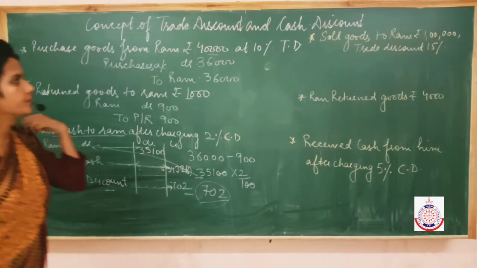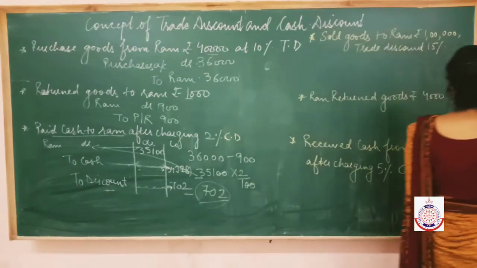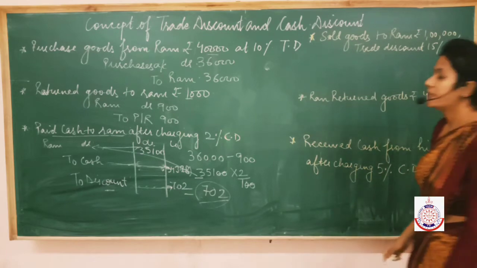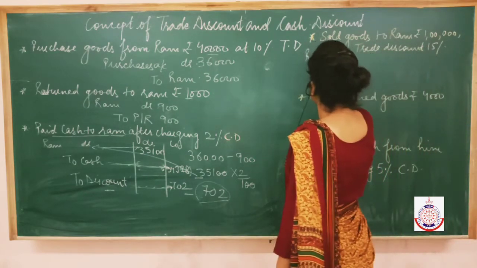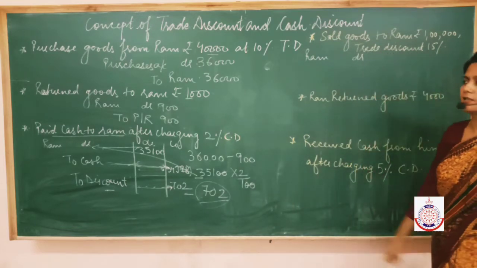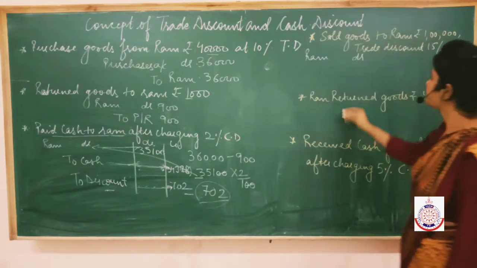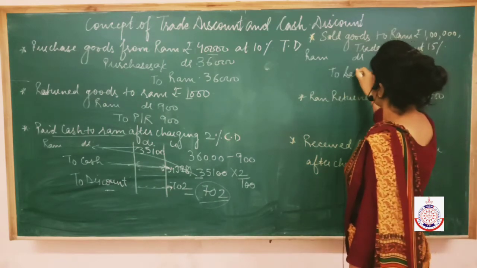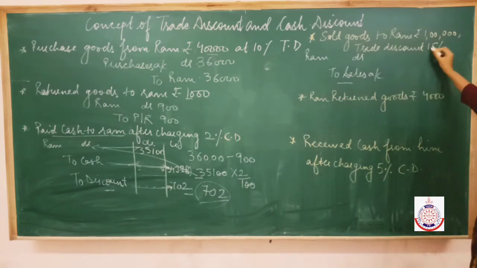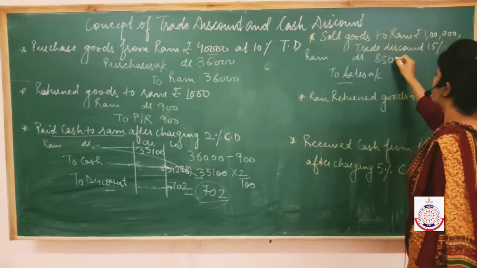Now come to the next point. Next is sold goods to Ram rupees 1 lakh at 15% trade discount. Now you are selling goods to Ram, no? So Ram becomes the receiver, because nothing is mentioned whether it is a cash sale or a credit sale. So Ram becomes the receiver to sales account. Fine. Now trade discount you don't have to show in the books. So 15% of 1 lakh is 15,000. Subtract 15,000 from 1 lakh. You will be left with rupees 85,000.